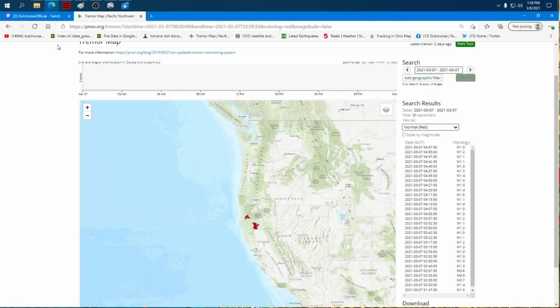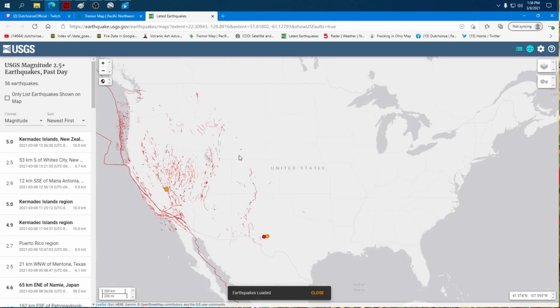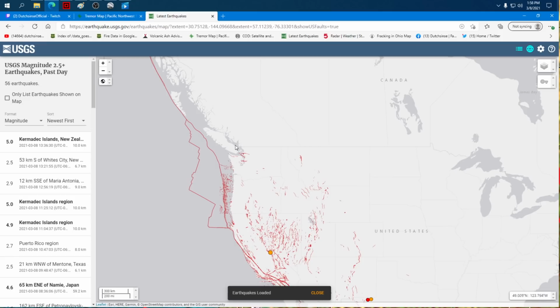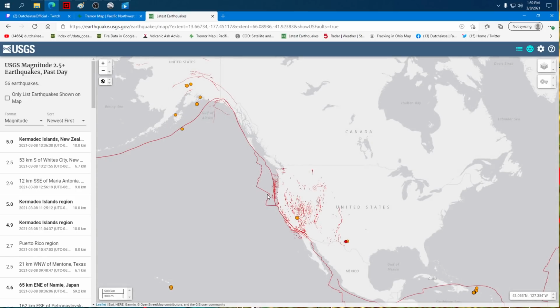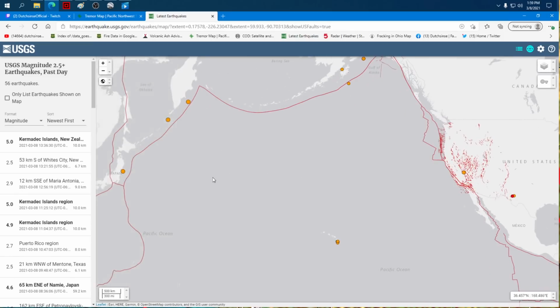Well, let's go back over to the USGS plate boundary map. What does the location up here in Vancouver Island and the location down here in California have in common? They are the pinnacle points where this arrow, if you will, is pointing into the spot that's shifting in Vancouver Island. And the arrow belongs to the Pacific Plate, which itself is pushing into the Juan de Fuca fracture zone here, but those jagged edges belong to the Pacific.